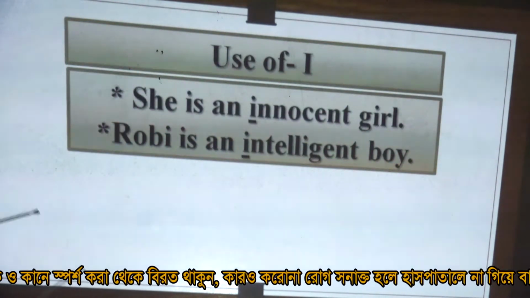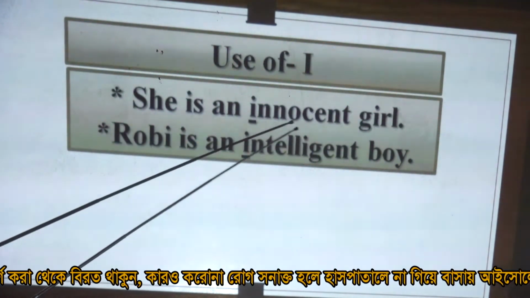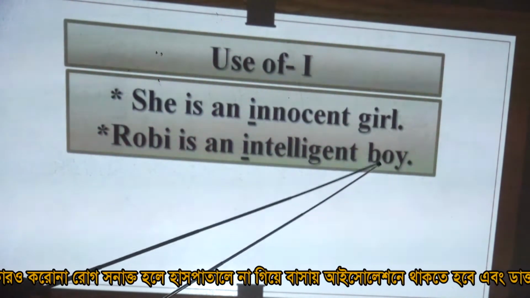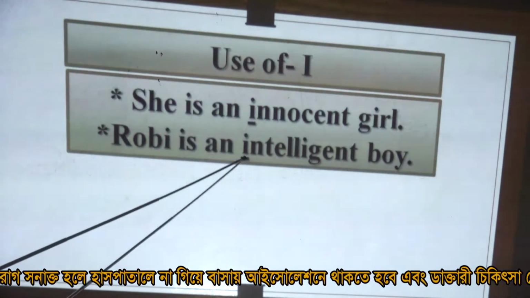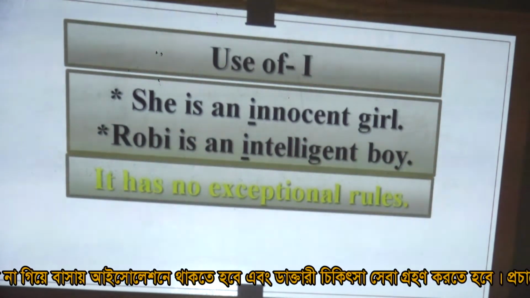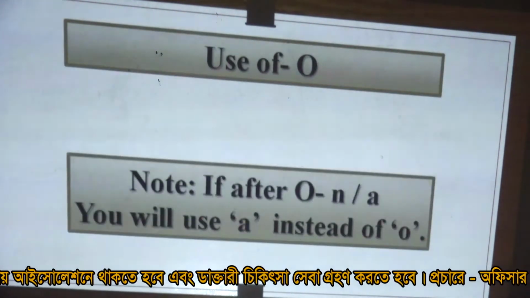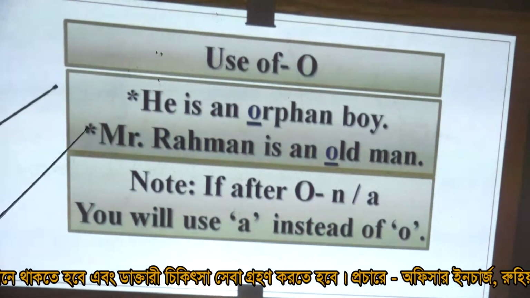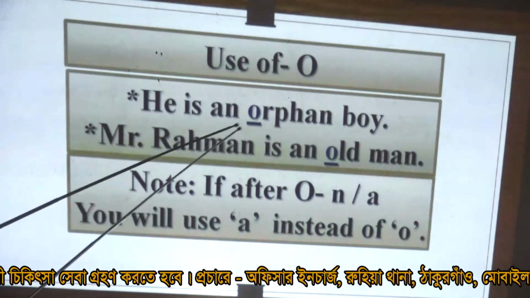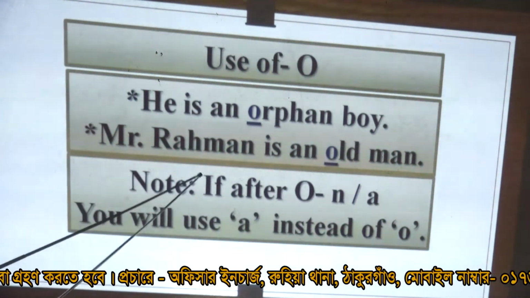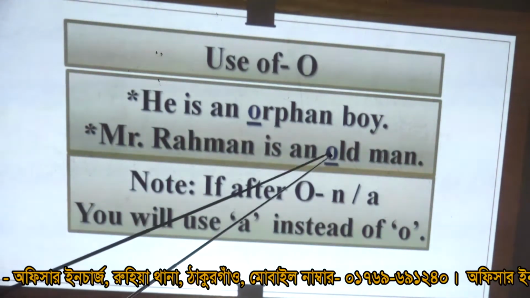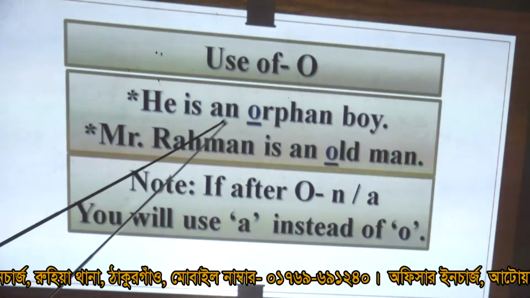Next, use of i. She is an innocent girl. Robbie is an intelligent boy. Here is vowel i, so we use article an. It has no exceptional rules. Next, use of o. He is an orphan boy. Mr. Rohim is an old man. Here is vowel o, so we use article an before it.